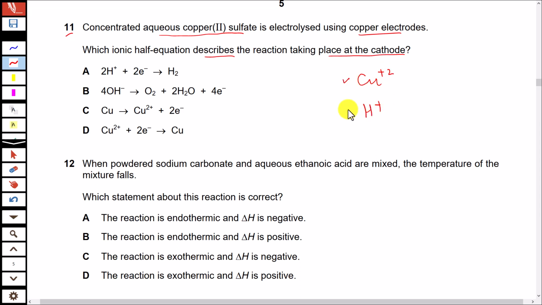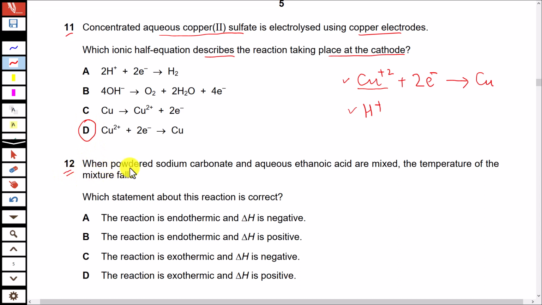And when these compete, the copper ions get reduced because copper is below hydrogen in reactivity series. So it is reduced by gaining 2 electrons, and after gaining 2 electrons it gets converted into copper metal. So you can find this reaction in option D, that is correct.